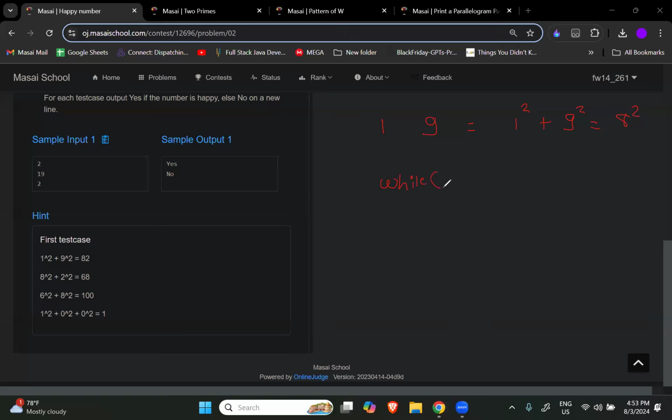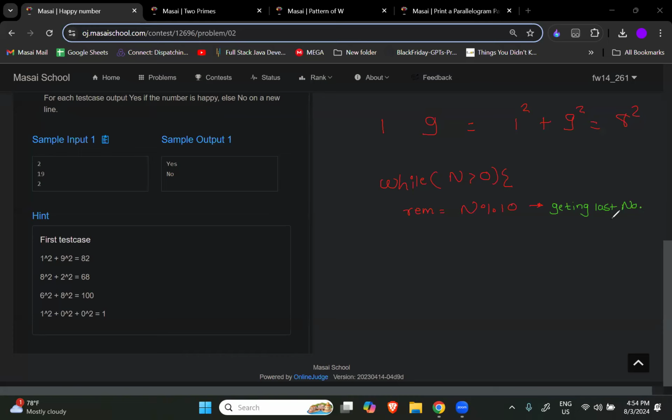Let me write a loop for you. While this n is greater than 0, till then my loop will run. And then I will take some variable that we will call remainder, and this remainder will give me the modulo. Then what could be my next step, guys? What is happening at this place? What is happening here? We are getting the last number.